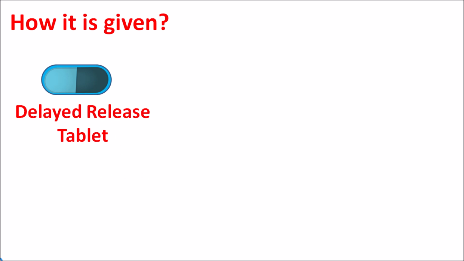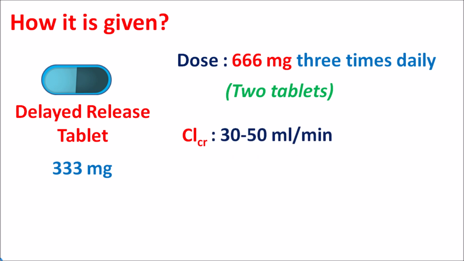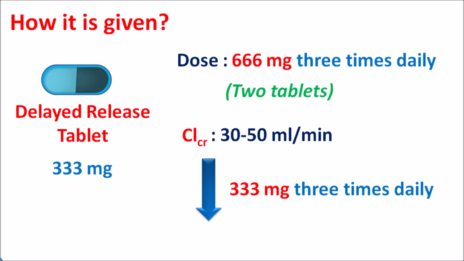How is it given? This drug is available as a delayed release tablet. It is available at a strength of 333 mg. The dose of this drug is 666 mg given 3 times daily. Since each delayed release tablet is 333 mg, 2 tablets can be given, which are taken 3 times a day. So a total of 6 tablets are going to be consumed in order to reduce the alcohol abstinence syndrome. But in patients with creatinine clearance between 30 to 50 ml per minute, the dose of the drug should be reduced. In such patients, half of the dose is given, that is 333 mg given 3 times daily.